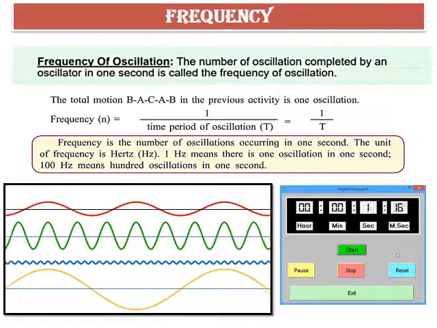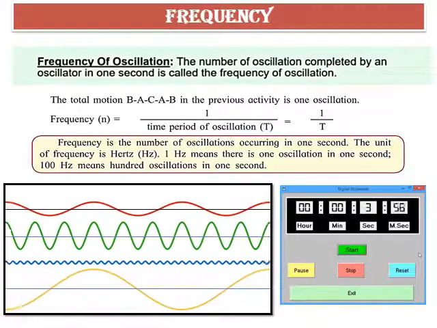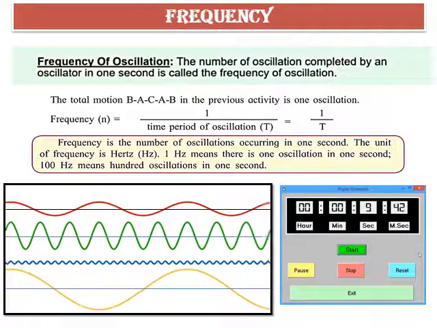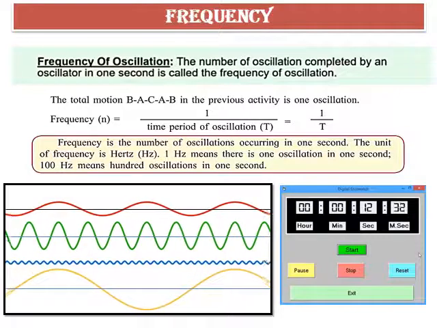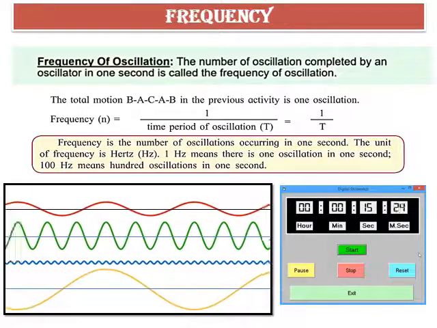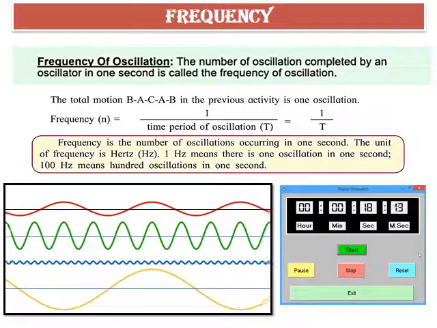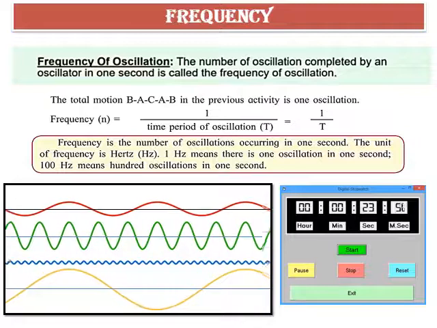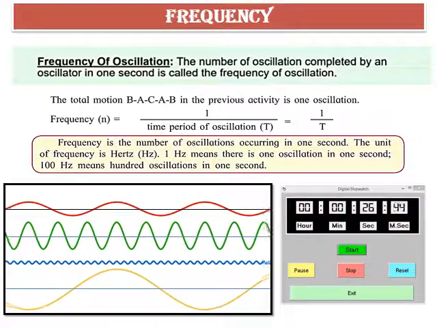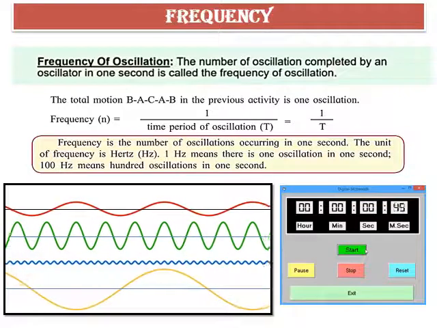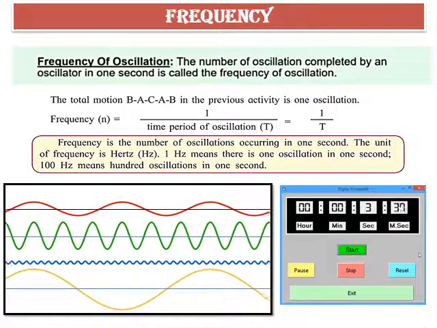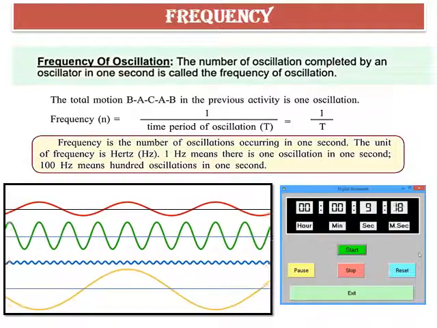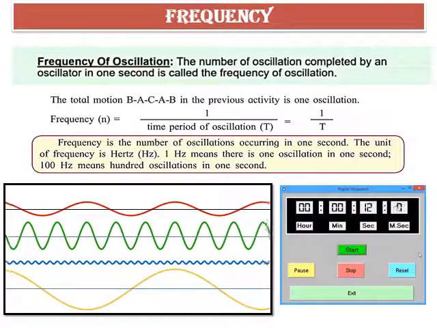Frequency of oscillation. The number of oscillations completed by an oscillator in 1 second is called the frequency of oscillation. The total motion in the previous activity is one oscillation and hence can be represented as follows. Frequency is equal to 1 upon the time period of oscillation, which is equal to 1 upon capital T. The unit of frequency is hertz. 1 hertz means there is 1 oscillation in 1 second. 100 hertz means 100 oscillations in 1 second.